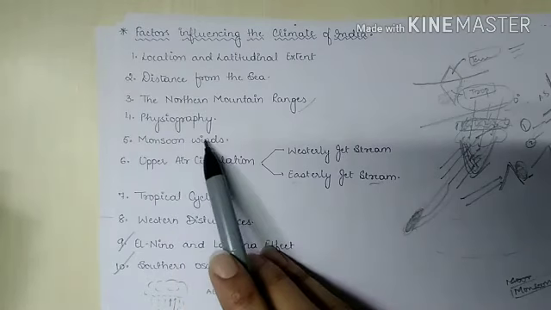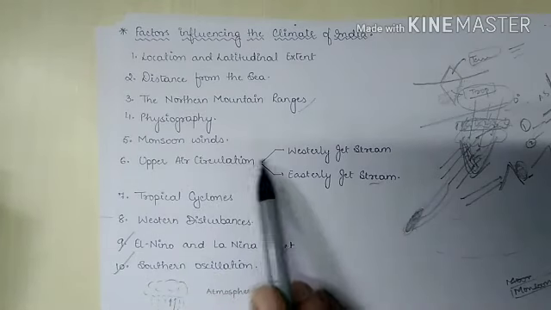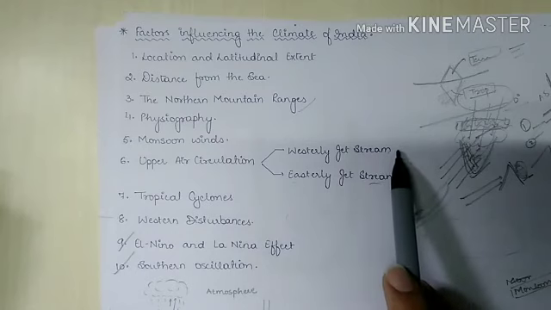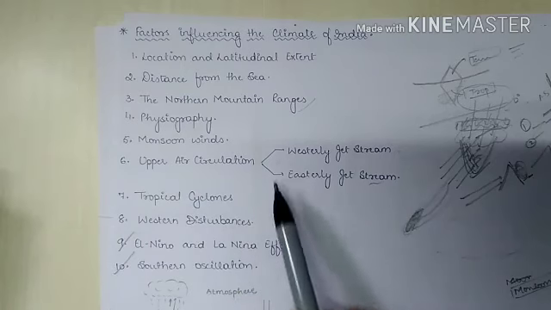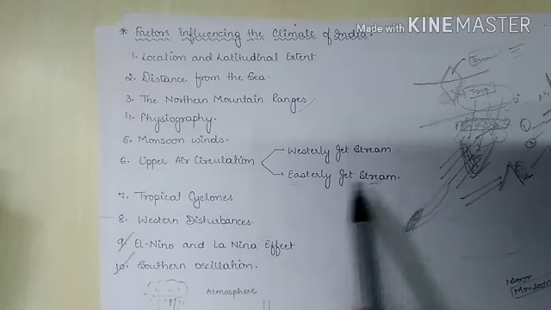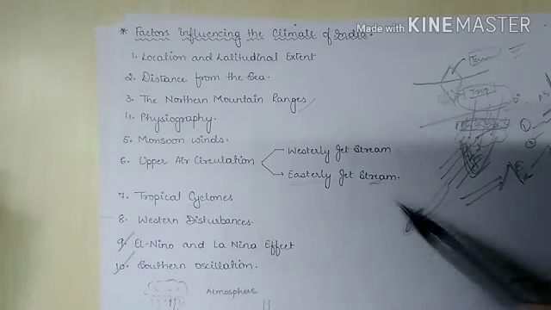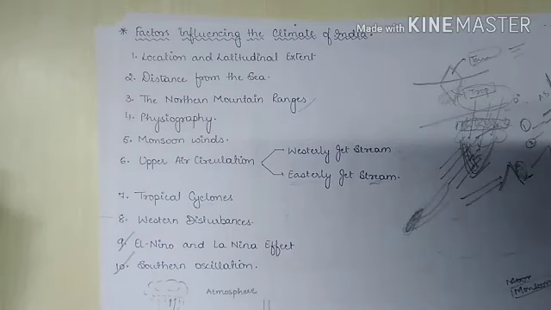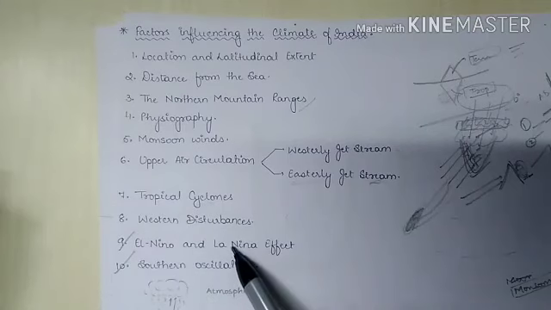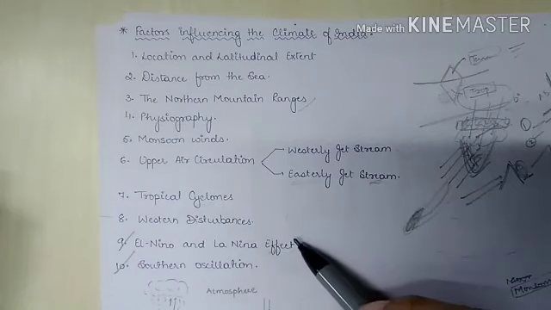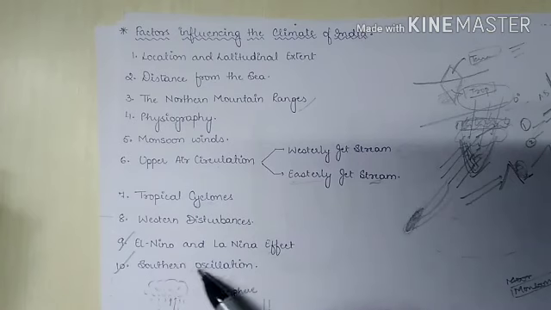Then we had monsoon winds and upper air circulation, which included the westerly jet stream bringing our western disturbances, that is tropical cyclones from the Mediterranean Sea. Then we had the easterly jet stream. Then tropical cyclones, which mainly influence the peninsular region and the eastern coast. Then we had the El Nino and La Nina effect that affected the Indian monsoon, and lastly we had Southern Oscillation. So these are the factors that influence climatic conditions.